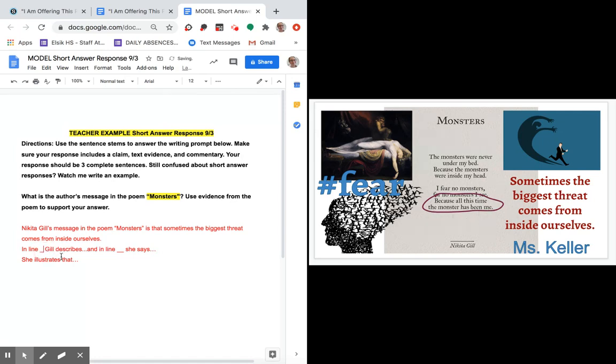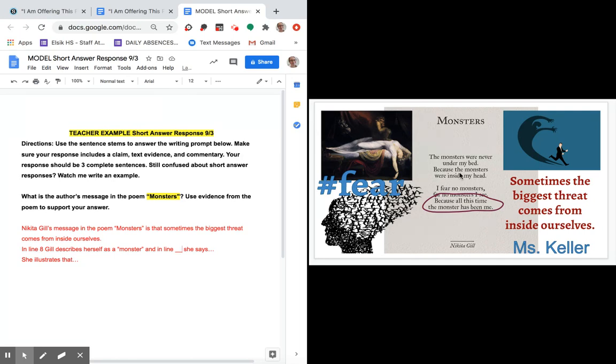So in line, okay, now I have to count my lines, 1, 2, 3, 4, 5, 6, 7, 8. So in line 8, Gill describes what? What does she describe? She describes, because all this time the monster has been me. So she describes herself as a monster. And I didn't find more than one quote when I did my poem snap. So I need to find another quote. That's not enough evidence to prove my claim.